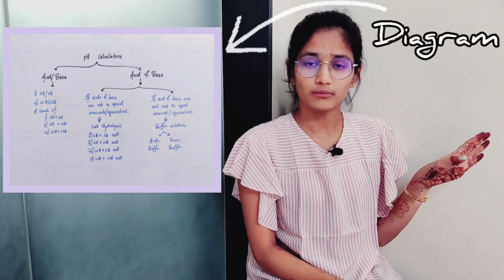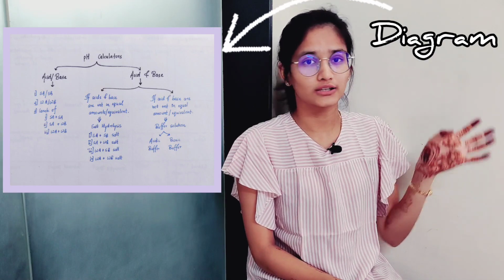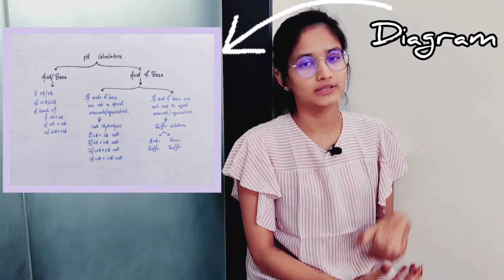So you can make some 3 to 4 pages having all the formulas, all the classifications that you can carry around and revise as often as you can. And you can also make this diagram in your notebook somewhere. You can take the screenshot here. It is very useful. You can also write the formulas around it so that it is pretty easy for you to remember. But once you are done revising it and practicing a hell of a lot of numericals, that is when you will be totally done with ionic equilibrium. But please don't skip it because it is very, very important.